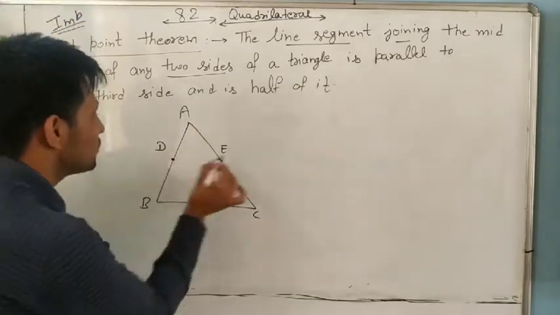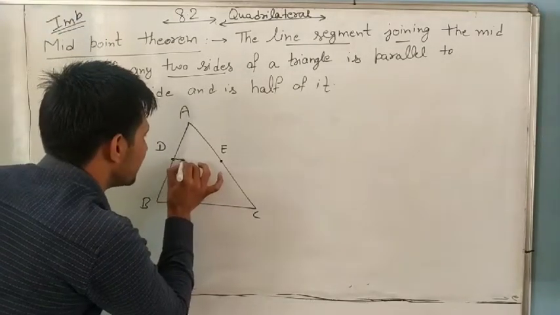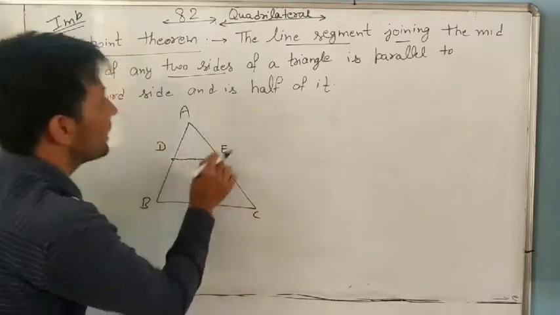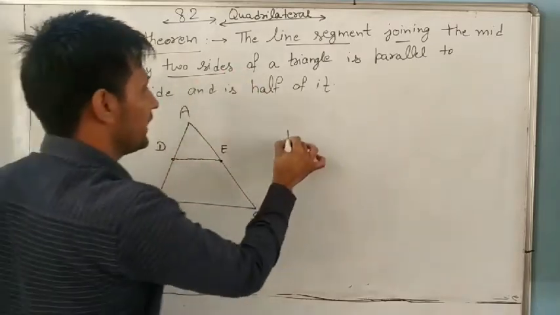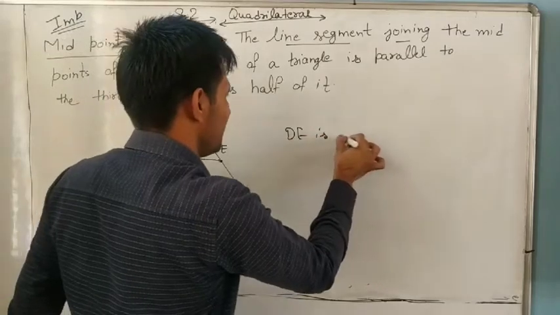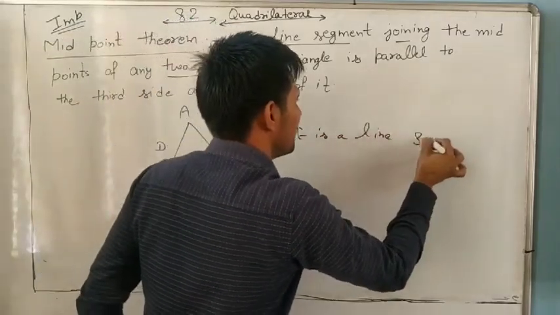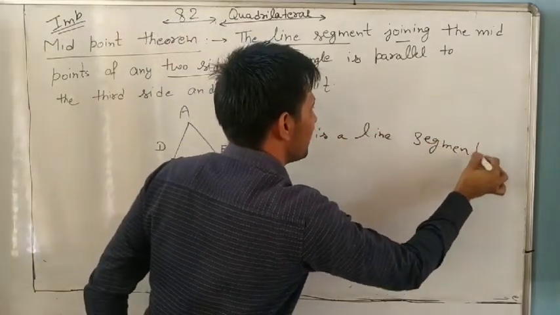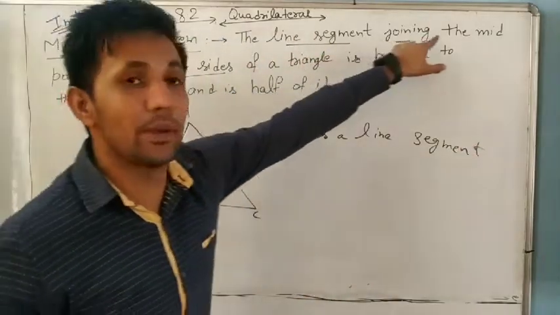Then if we join these two midpoints, it is a line. So DE is a line segment.